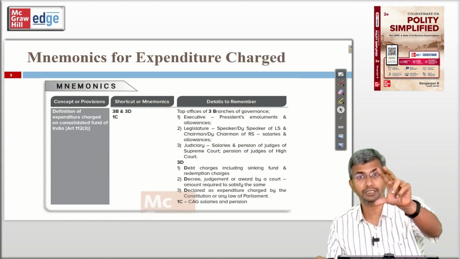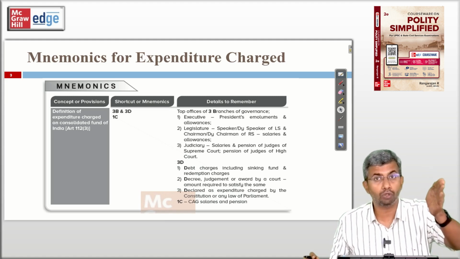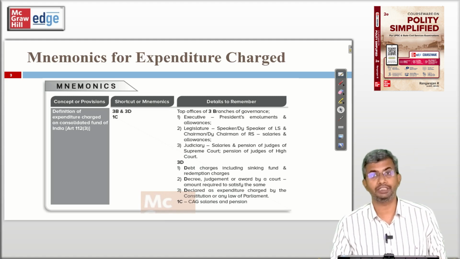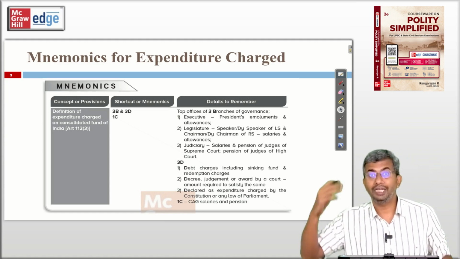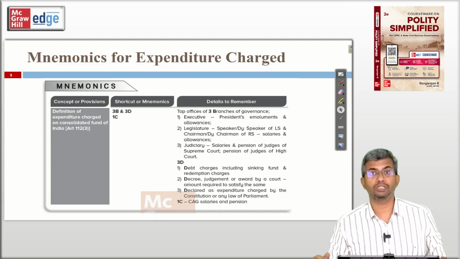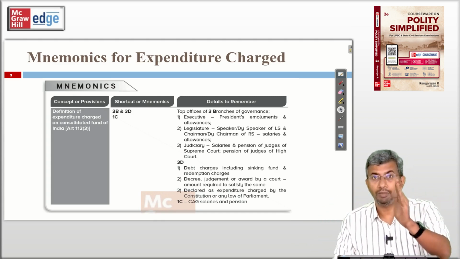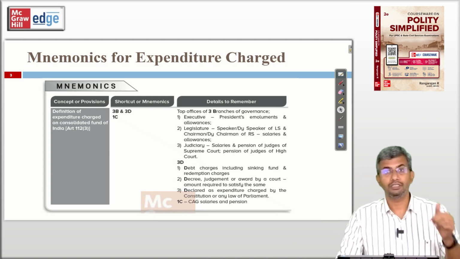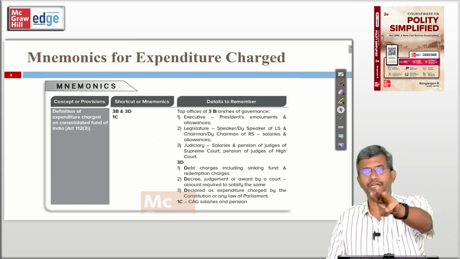And even for expenditure charged, what is expenditure charged? Even Lok Sabha cannot vote on it in the appropriation bill in every budget. It has to be definitely spent. Only demand for grants are voted in the Lok Sabha as part of the appropriation bill presented during the budget. And what is the mnemonic for expenditure charged? ABCD, BCD, 3B, 1C, 3D.